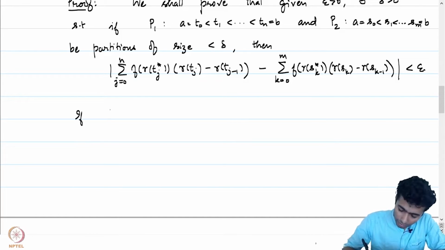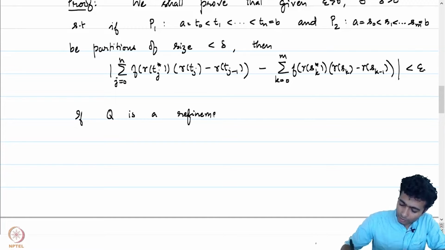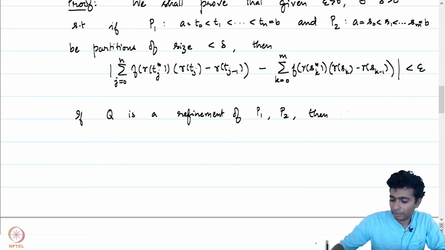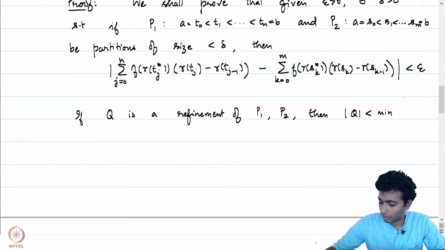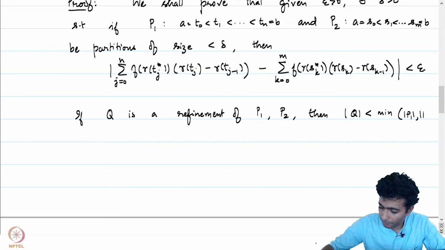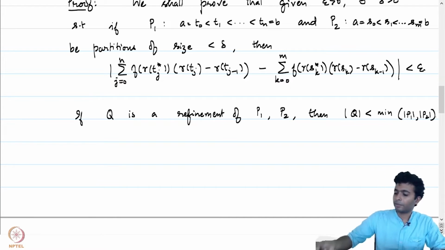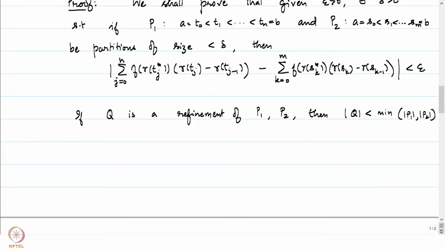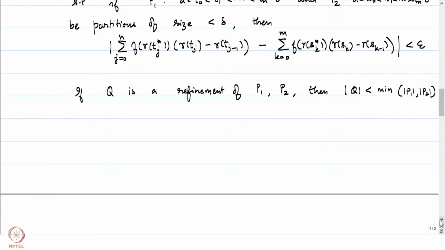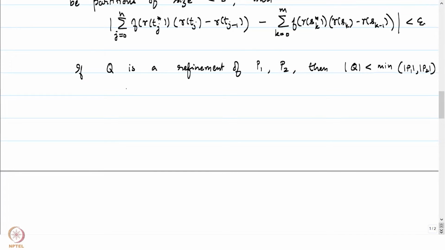So if Q is a refinement of P1 and P2, then the maximum mesh size of Q will also be less than delta. If P1 and P2 have mesh size less than delta, then the mesh size of Q will also be less than delta, right? Keeping this in mind, we will be able to write the above.